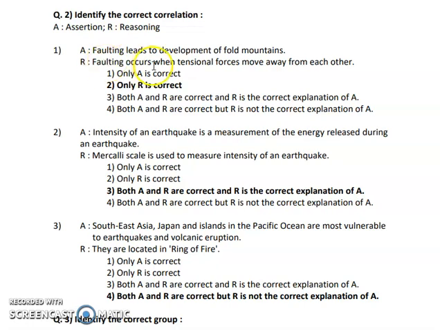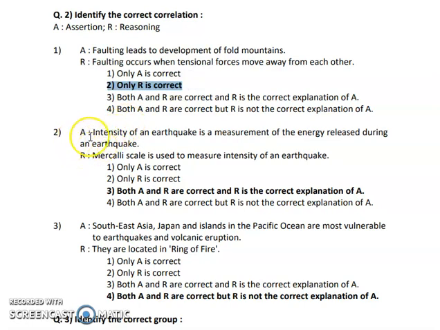Next, faulting occurs when tensional forces move away from each other. Now this is correct. When the forces move in opposite directions, away from each other, then at a particular place stress is created, and when the stress is created, faulting occurs. So only R is the right answer. This is the correct answer for the first one.